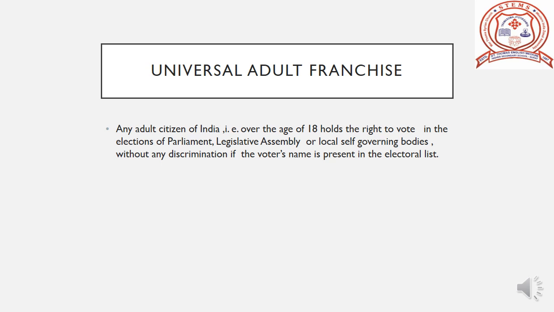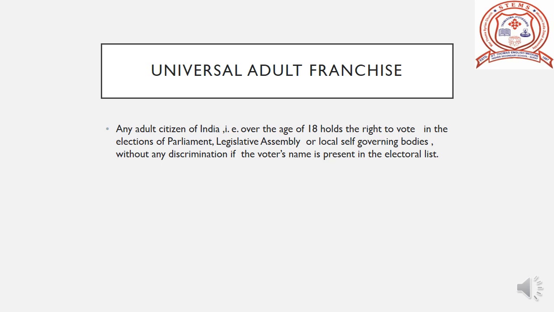One of the most important features of the Indian Constitution is universal adult franchise. According to the Constitution of India, any adult citizen of India over the age of 18 holds the right to vote if his name is in the electoral list.